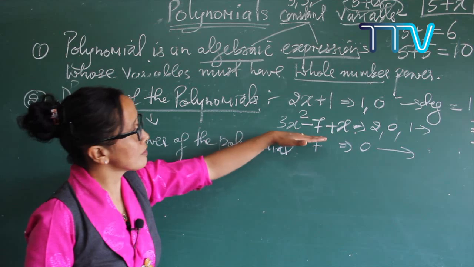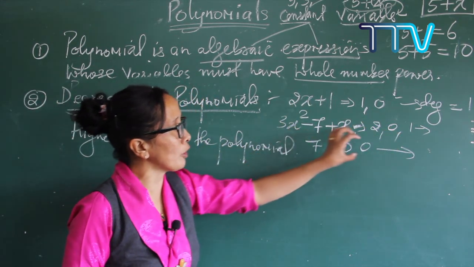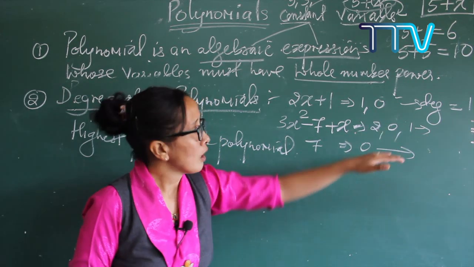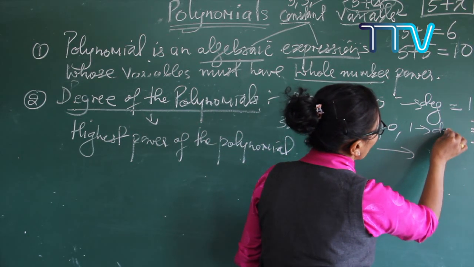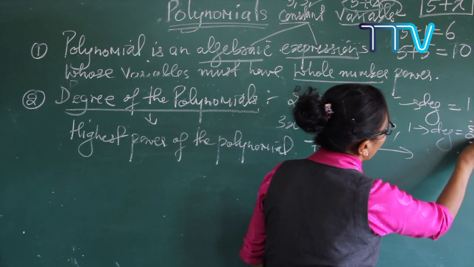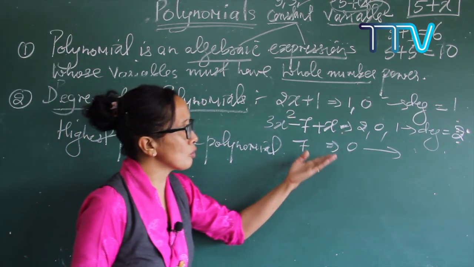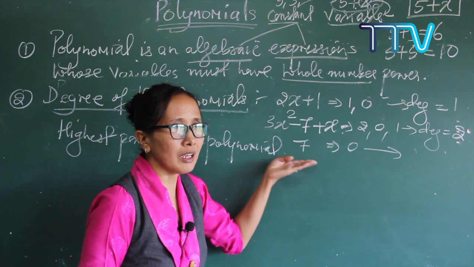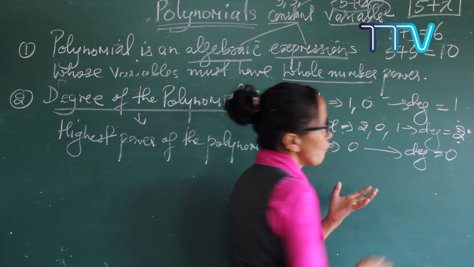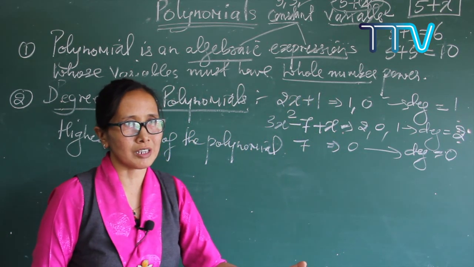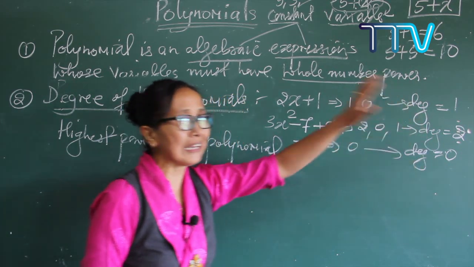Same here, now the second one, 2, 0 and 1 are the powers in this polynomial. Which one is the highest power of this polynomial? 2. So the degree of this polynomial is 2. And the last one, here the degree is 0. It is only one term, so the highest power of this polynomial is 0. So every constant has degree 0 all the time. The degree of a constant term is always zero. Do you get it clear with this or not?